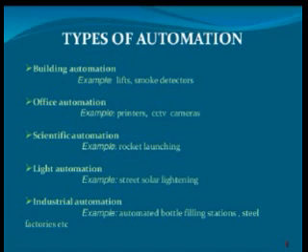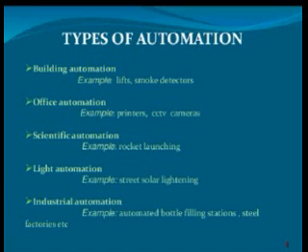Next one is office automation. For example, printers. In an office a printer can be attached to one system. If it is a network system, any user can print on the common printer. That is office automation. Next one is scientific automation, meaning science related projects. It is also an automatic one. Example, rocket launching. In a rocket launching, satellites are fixed in the air.